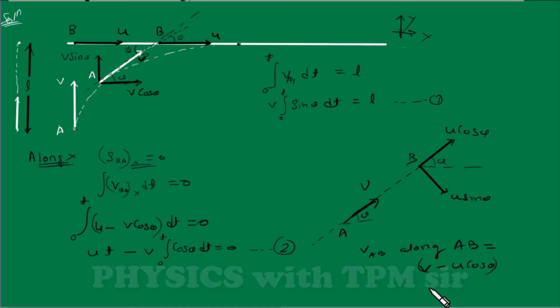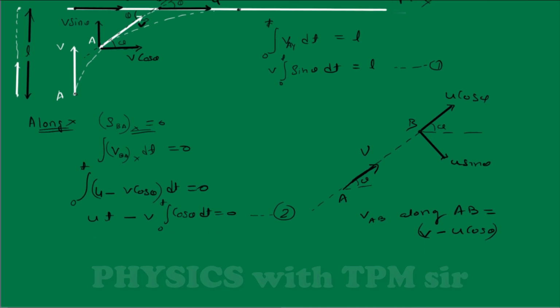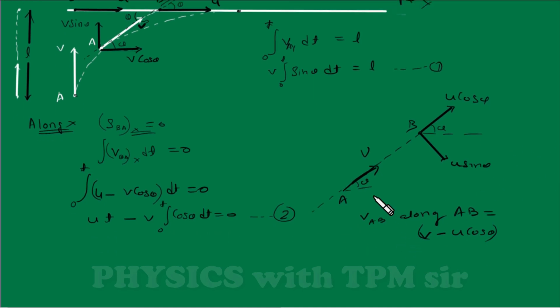v minus u cos theta, right? And tell me, what is this relative velocity doing? What is the purpose of this velocity here? If they have relative velocity along the line joining them, then their distance will decrease. This relative velocity is decreasing the distance. I can write that the relative distance covered is v minus u cos theta into dt.